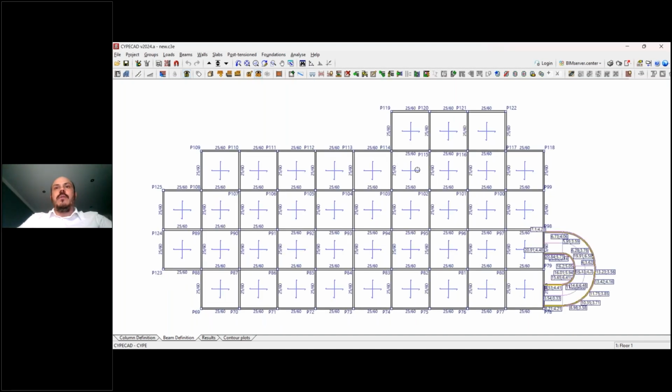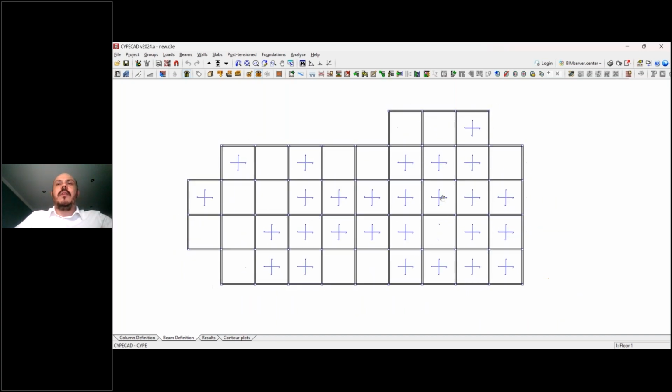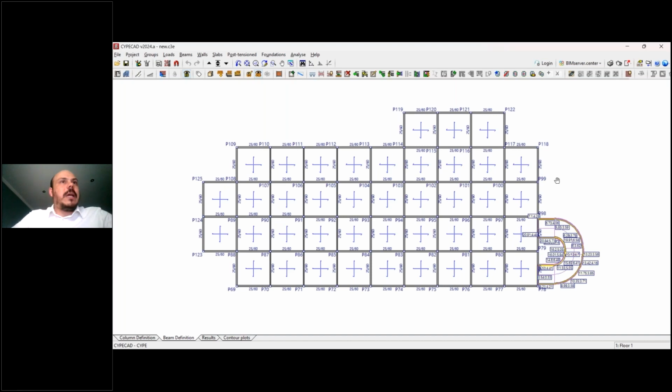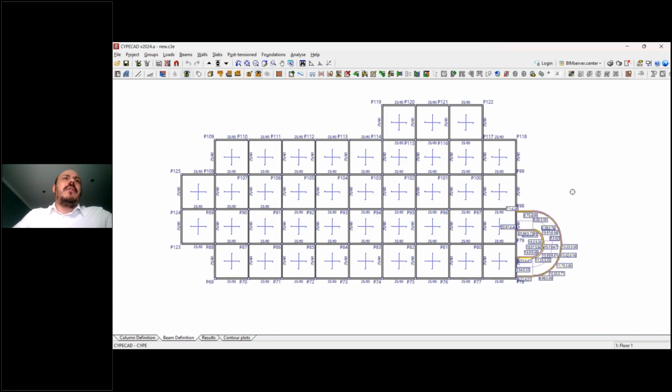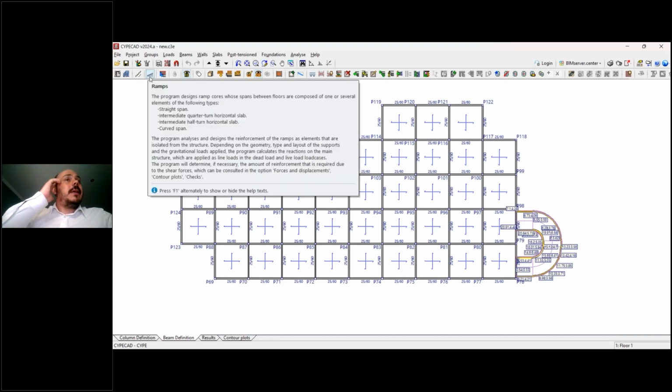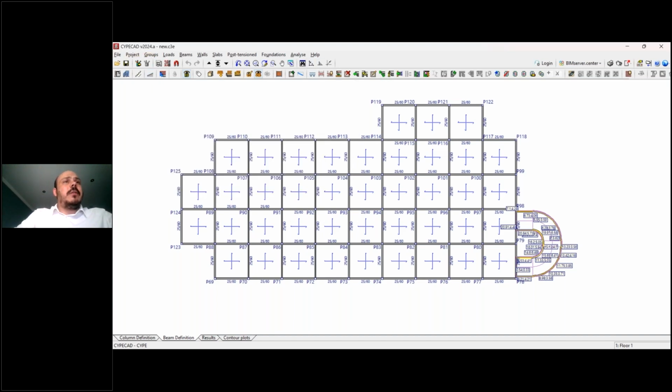It's maybe one of the most famous softwares that we have. It's also one we've had for a long time. And one of the new features that we have here, actually we have a lot of them just in CYPECAD, but the one that I think is the most interesting is this new option, this little button, that is the option to introduce, analyze, and design ramps. Okay, we can create different types of ramps, size these ramps also, have all the details and the reports of these ramps, and it's now available since the 2024A version here at CYPECAD.